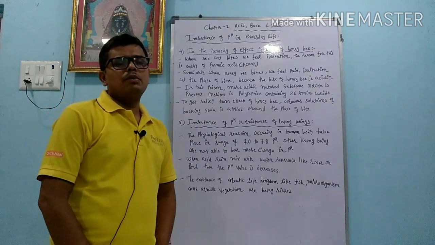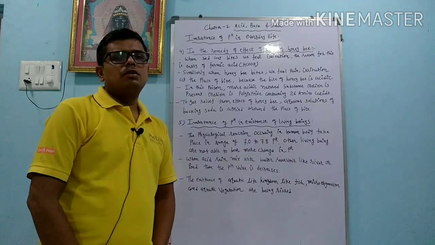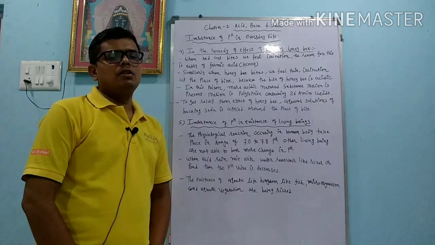Because of that reason, what happened? Fishes are there, microorganisms are there, plants are there in the river or pond. Their life is at risk. So this is all about the importance of pH in our daily life.